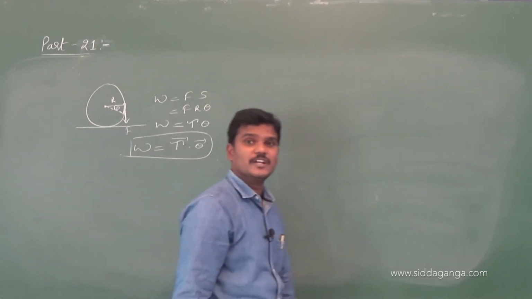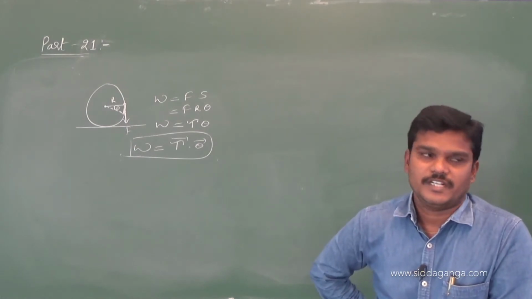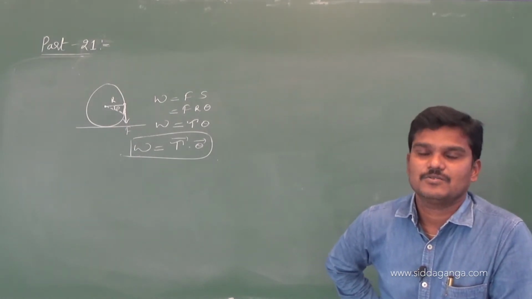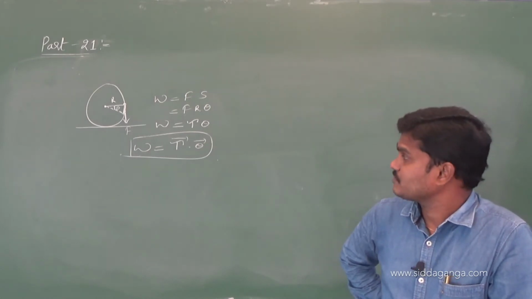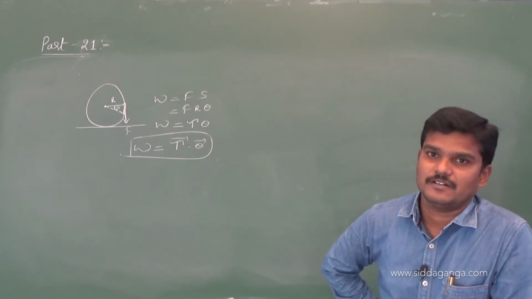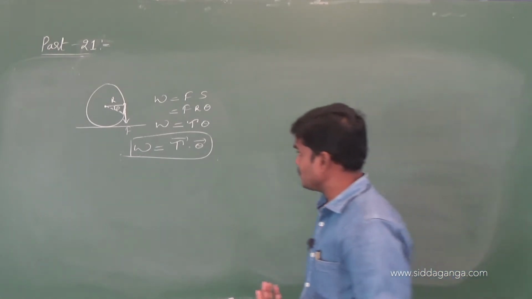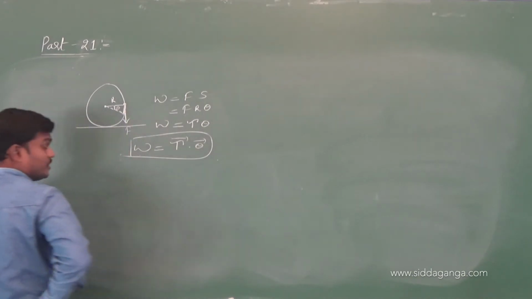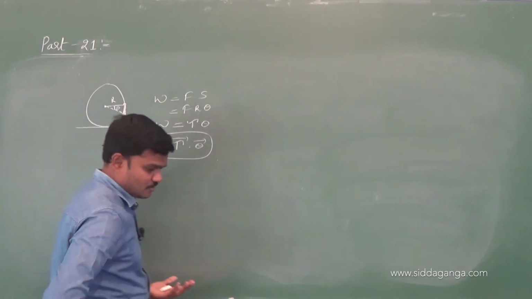So keep the formula in mind. Rotational work done is tau dot theta, because based on this you will try to solve problems from your assignment sheet. So work done is tau dot theta. Take this. And if they ask you to find the small work done, you can write tau into d theta. dW is equal to tau into d theta.